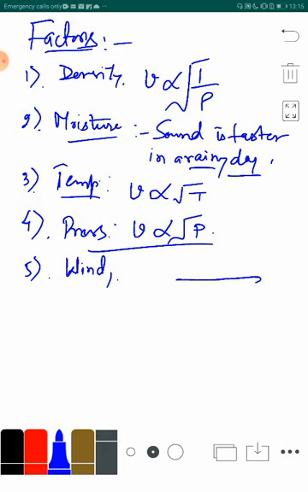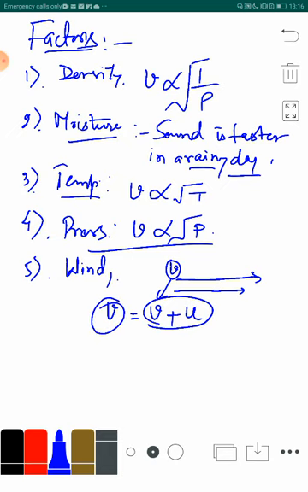Suppose that sound is traveling with some speed v in this direction, and air is also having the speed along this direction. Then the speed of the sound wave will be equal to the speed of the sound wave in a stationary medium, plus the speed of the air, which is u. So, whenever sound travels along the direction of the motion of the air, the total speed of the sound wave increases. It becomes v plus u.